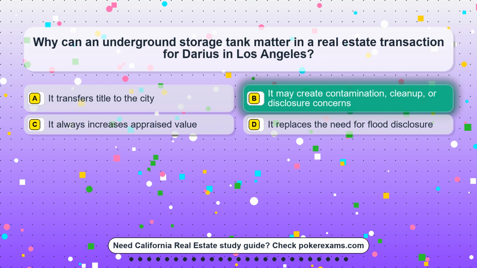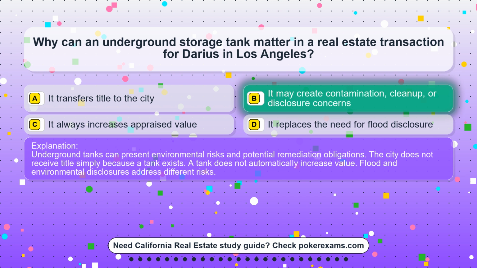The correct answer is option B. It may create contamination, cleanup, or disclosure concerns. Underground tanks can present environmental risks and potential remediation obligations. The city does not receive title simply because a tank exists. A tank does not automatically increase value. Flood and environmental disclosures address different risks.